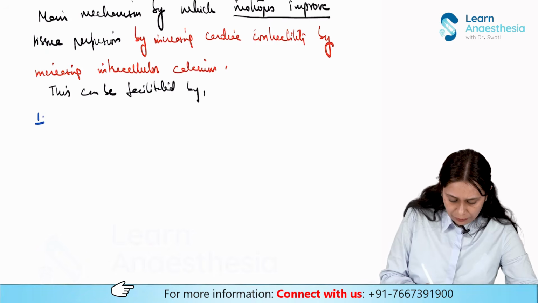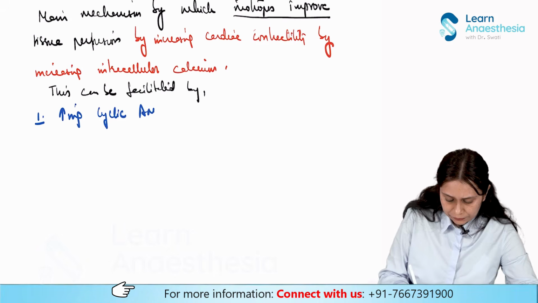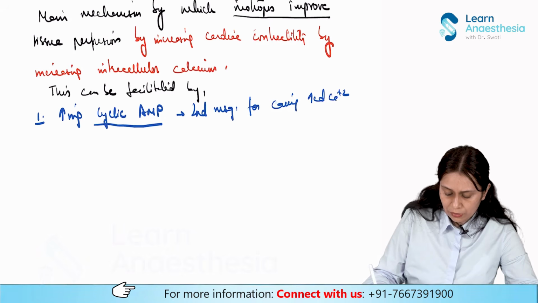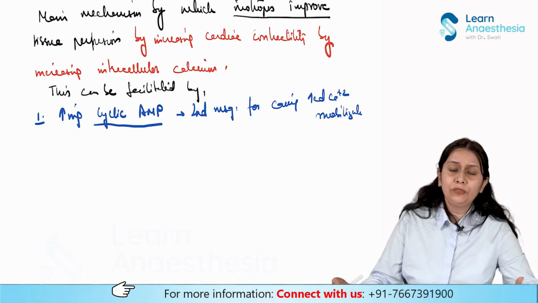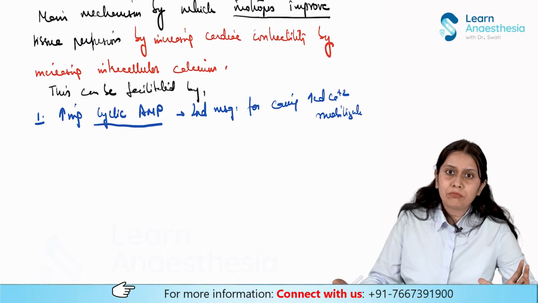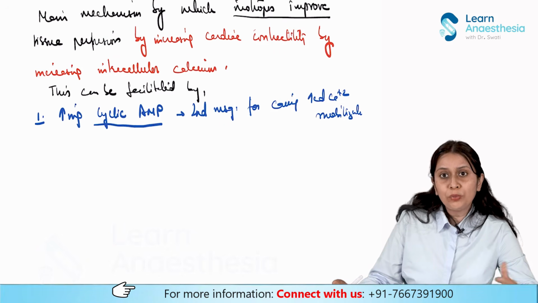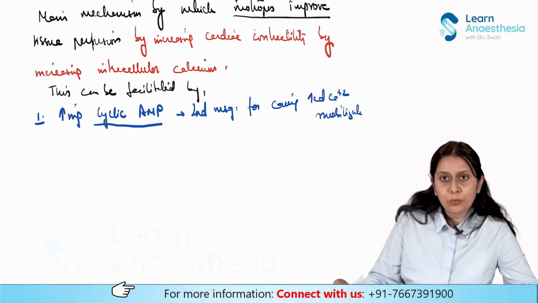Number 1, by increasing cyclic AMP, which is the second messenger for causing increased calcium mobilization. Most of your inotropes, like dobutamine, dopamine, act by this mechanism.